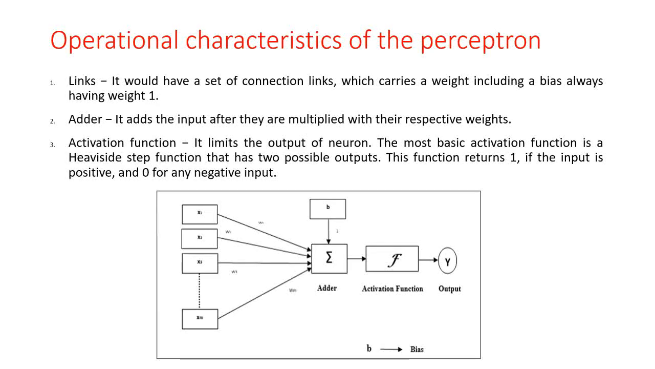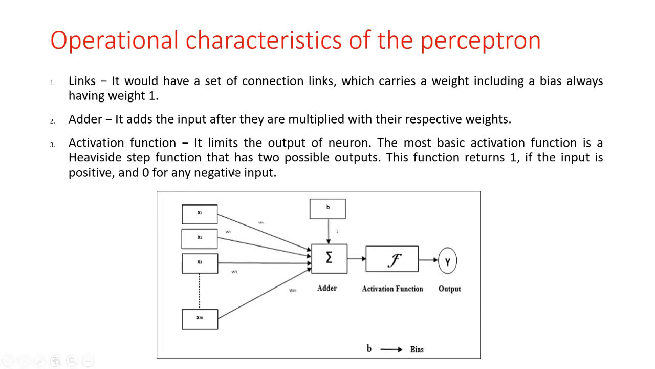Adder: it adds the inputs after they are multiplied with their respective weights, that is x1 w1 plus x2 w2, x3 w3, up to xm wm. The activation function limits the output of a neuron. The most basic activation function is a Heaviside step function that has two possible outputs. The function returns 1 if the input is positive and 0 for any negative input.